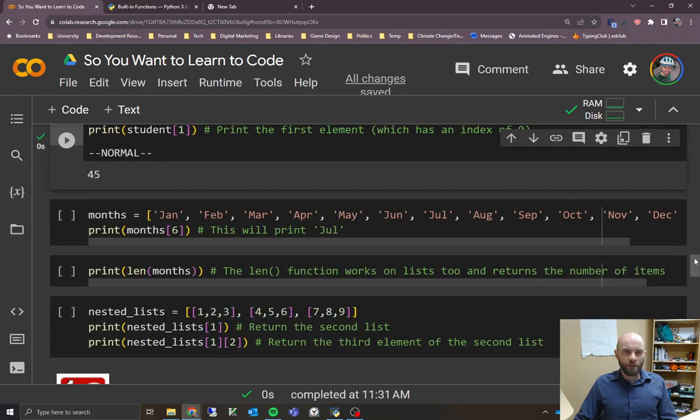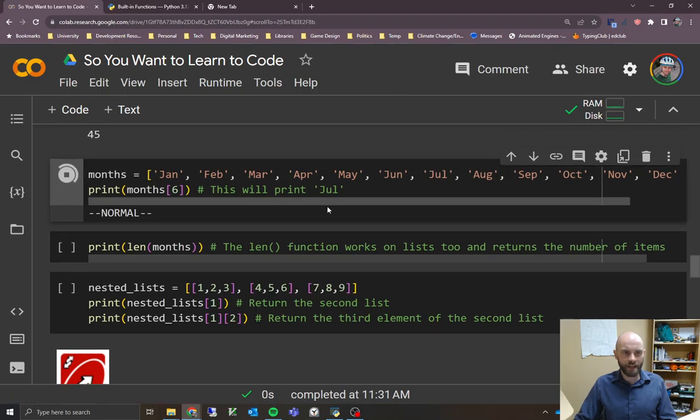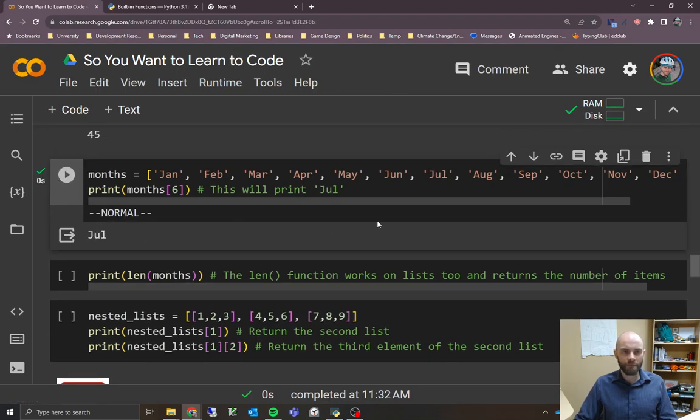Here's an example: this months list is all the months of the year in string form. Let's say we want to get back the month at index 6. This highlights the fact that it's a bit counterintuitive, because you might think the 6th month is June, but actually what we're going to get back here is July, because we're counting from 0. So 0, 1, 2, 3, 4, 5, 6. So we get back July. We'll verify that that's true, and that is what we get back.